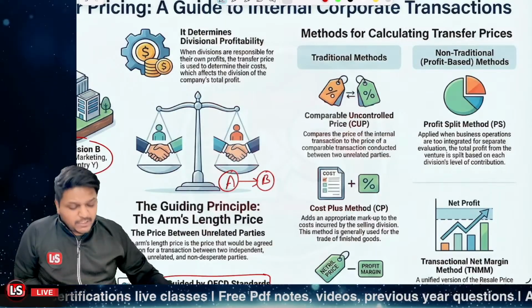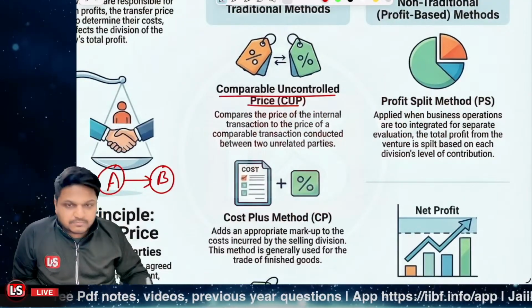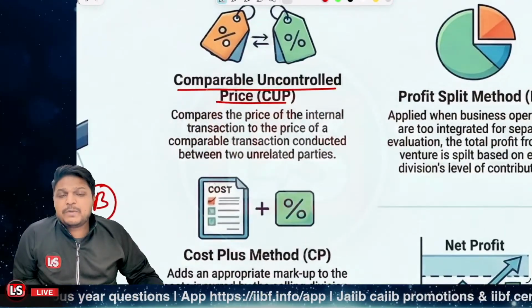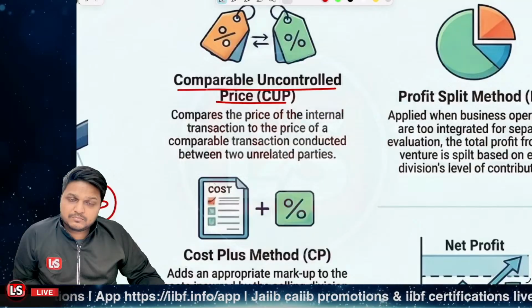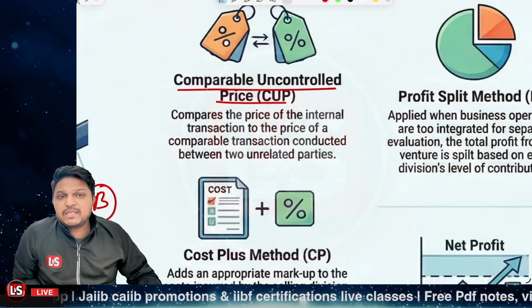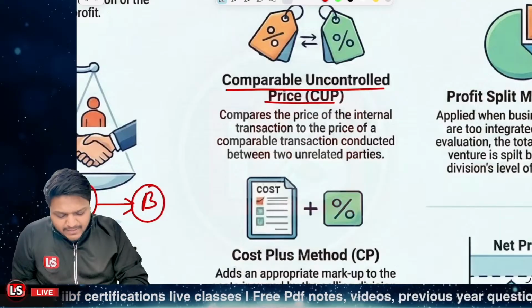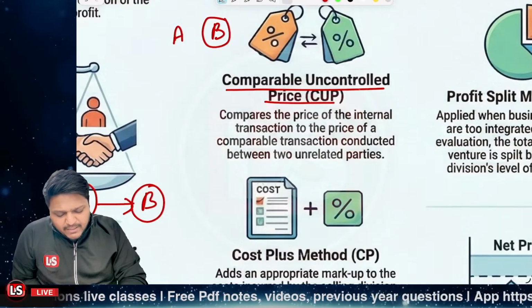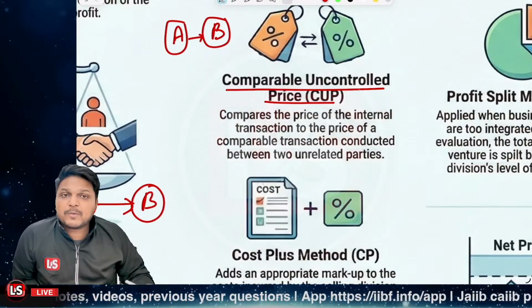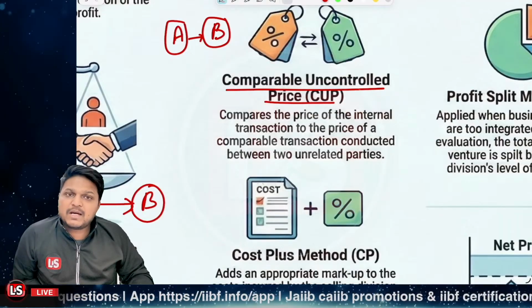right? The first one is CUP. CUP is comparable uncontrolled price. What does CUP do? We compare the price as it exists in the case of two unrelated parties, the same arm's length price method, right? Like A and B are two unrelated parties, and what price they offer each other, and what price B is ready to pay for that particular commodity. That is the CUP, comparable uncontrolled price.